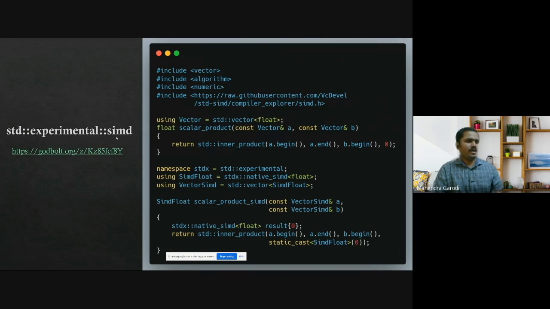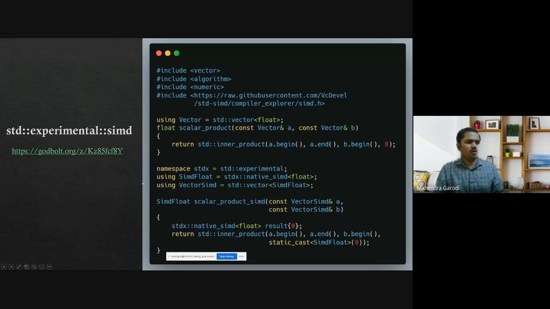If I have to write the code using std experimental simd, you can see the first scalar product function, where I am just using std inner product and a vector of floats. But in the next function, scalar product using SIMD, I am using a vector of simd float, and simd float is nothing but native simd of float, a templatized library.